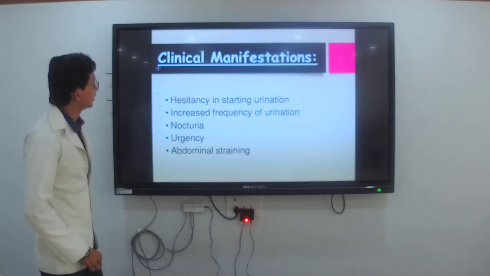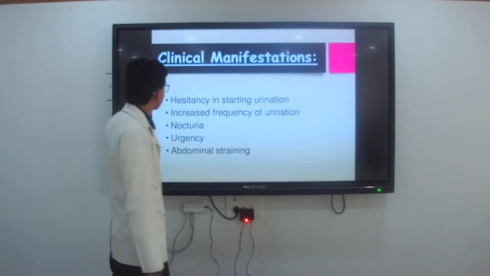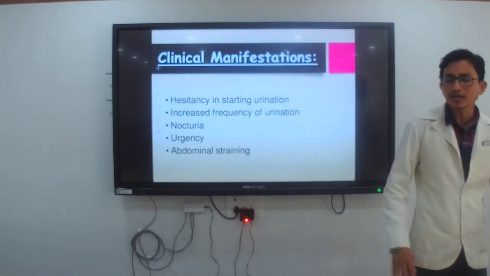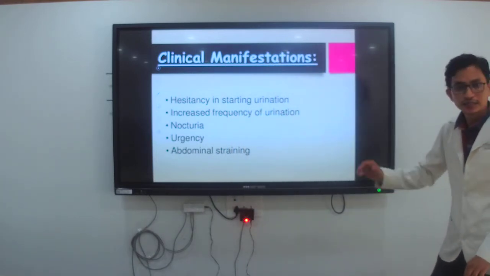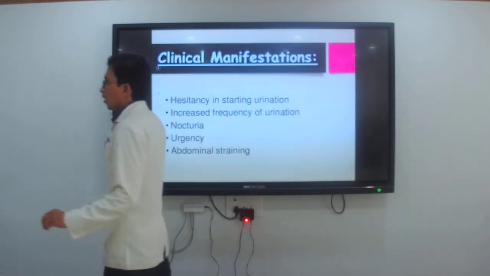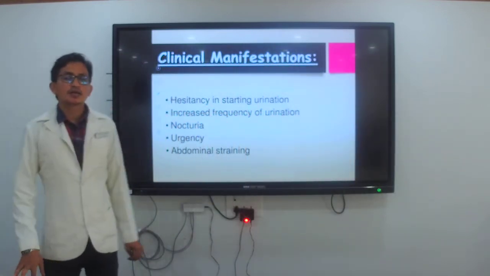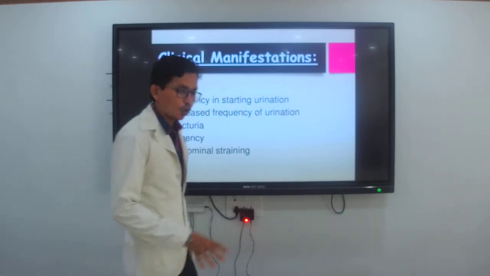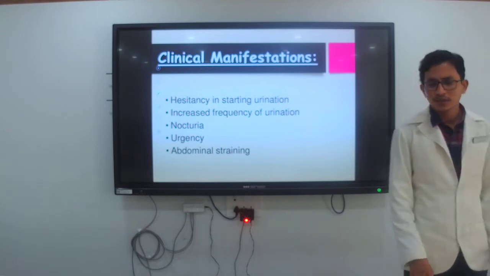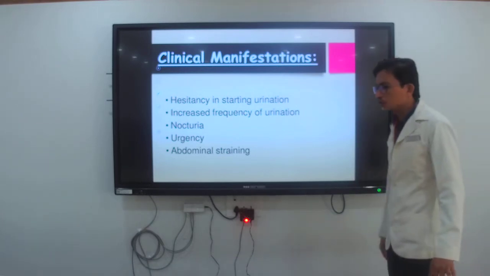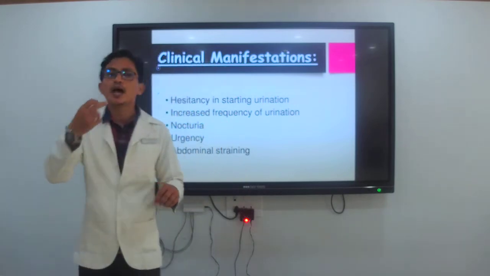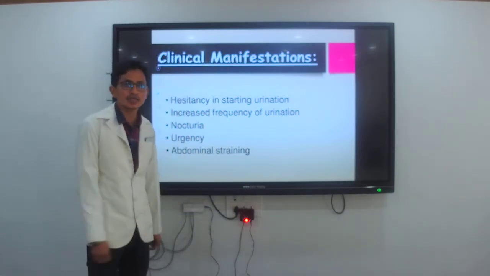Then next is the clinical manifestation. Clinical manifestation is nothing but the signs and symptoms. For example, if a patient comes to the casualty or the hospital, you are going to take the history and do the physical examination. All these things, you are going to see the signs with your naked eyes. What signs are present in the client?